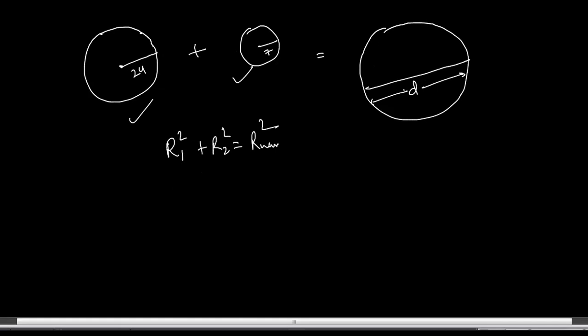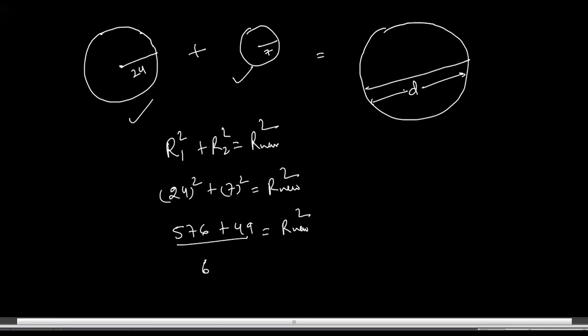Yes, sir. Okay, so you have right here 24 square plus 7 square is equal to r new square. 24 square is 576 and 7 square is 49, equal to r new square. When you add these two, you get 625 is equal to r new square. 625 can be written as 25 square, so the square will get cancelled out. So r new is equal to 25.